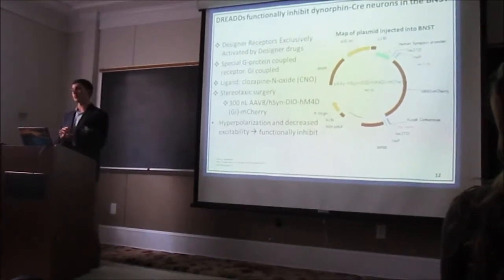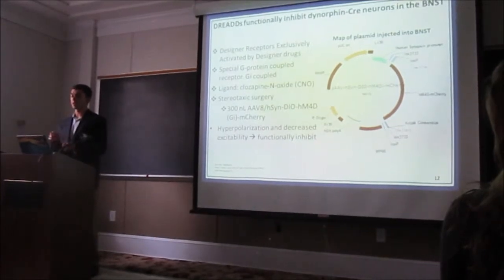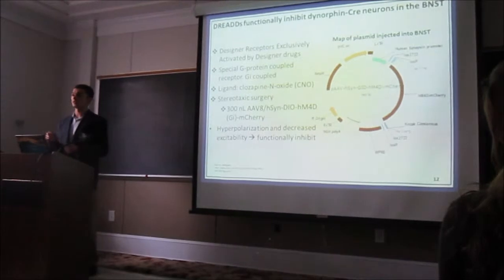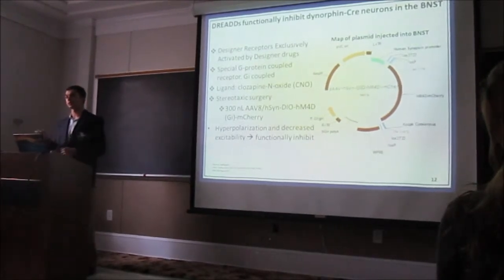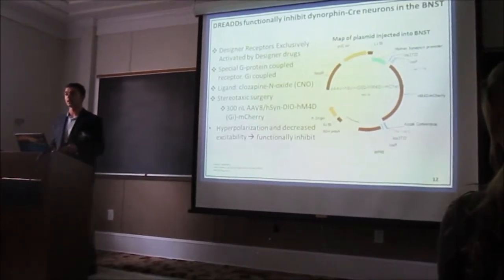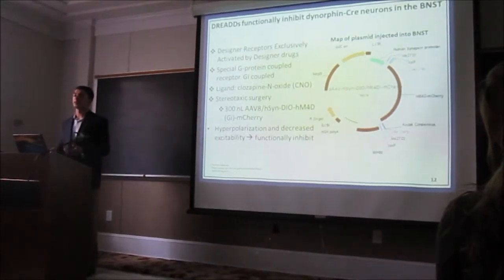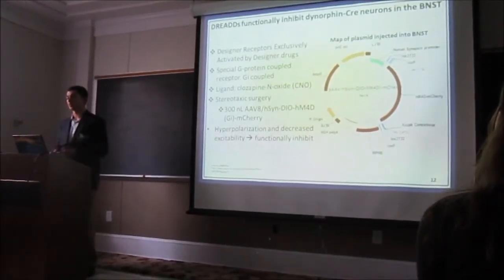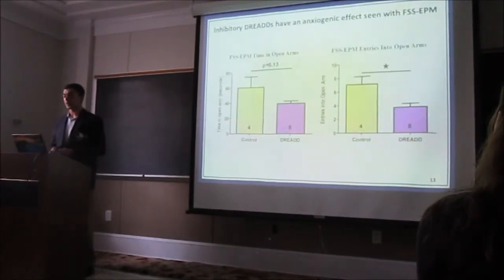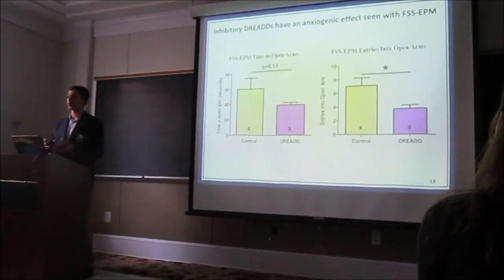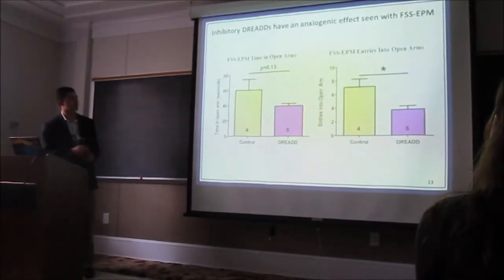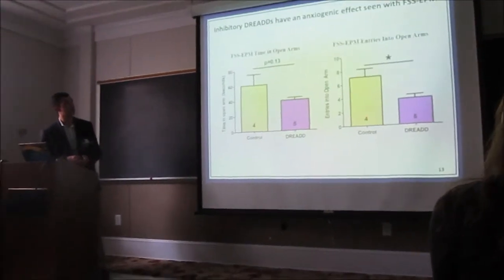And when I then systemically inject CNO into the mice, when CNO binds the receptor, it causes hyperpolarization and decreased excitability of these receptor-expressing neurons. And again, those are the Dynorphin-expressing neurons as well. And this basically serves to functionally inhibit those neurons. So we're functionally inhibiting the Dynorphin, again, in the VNST. Again, I performed a set of control surgeries here as well, where I just injected a control virus to control for the surgery itself. Now, this is actually some behavior that I just ran on Wednesday.